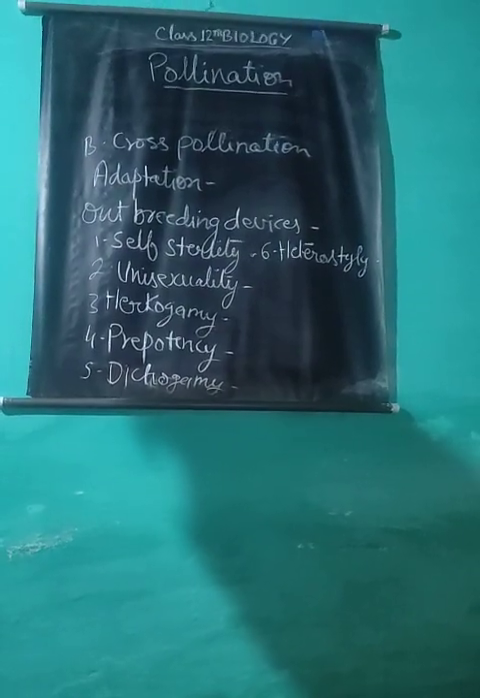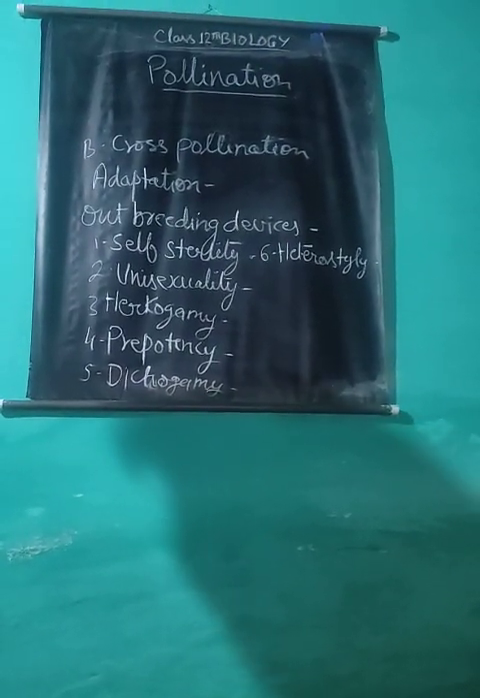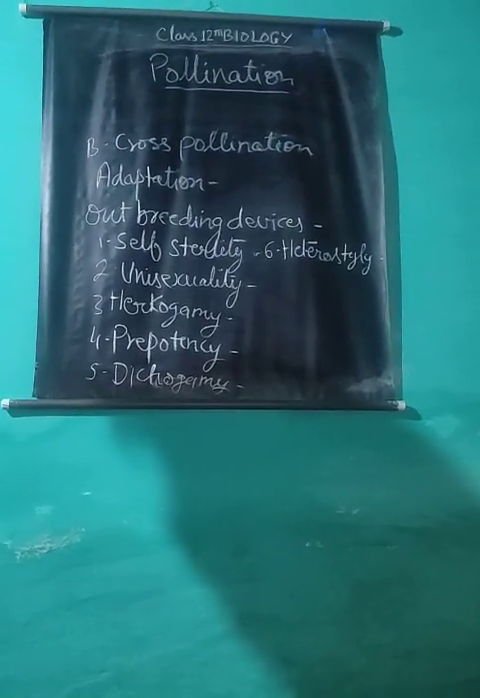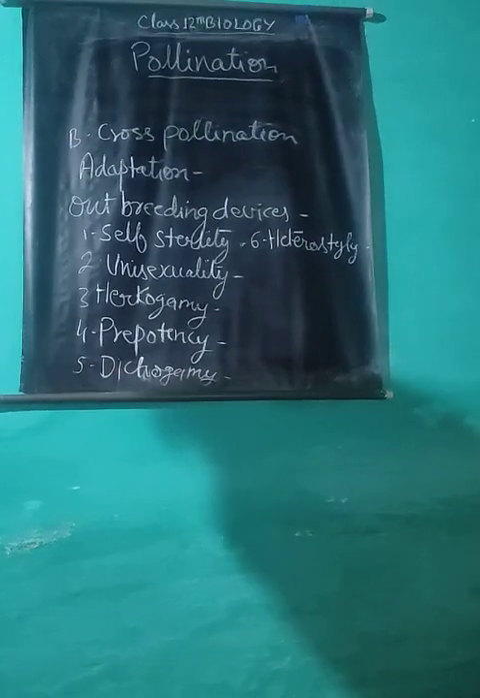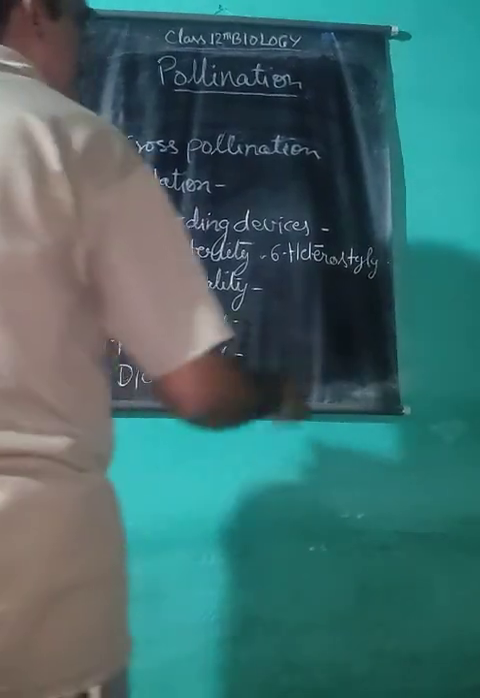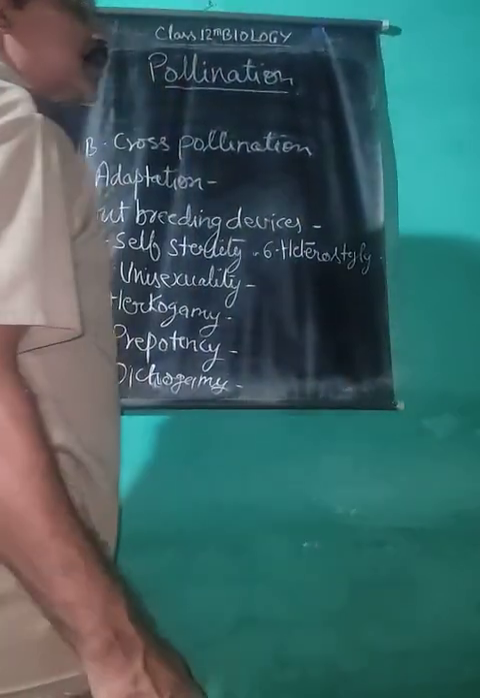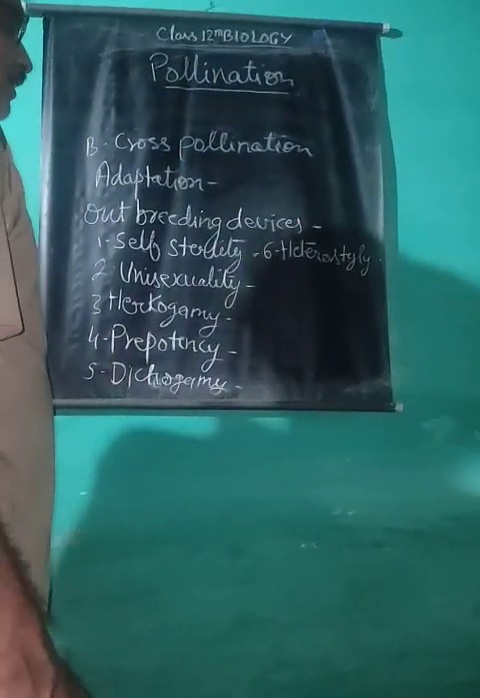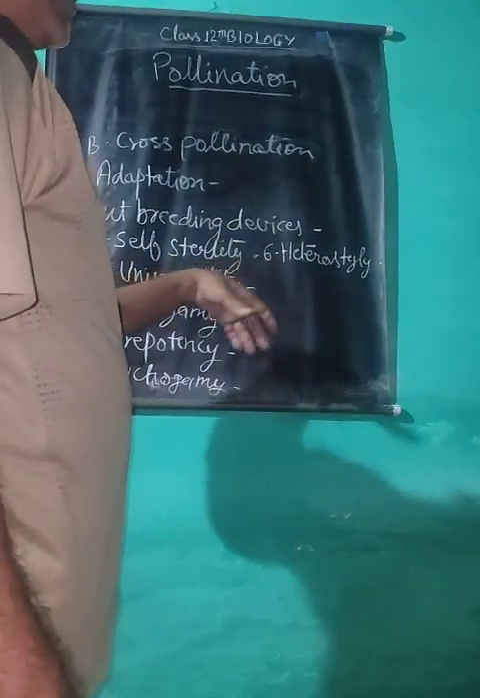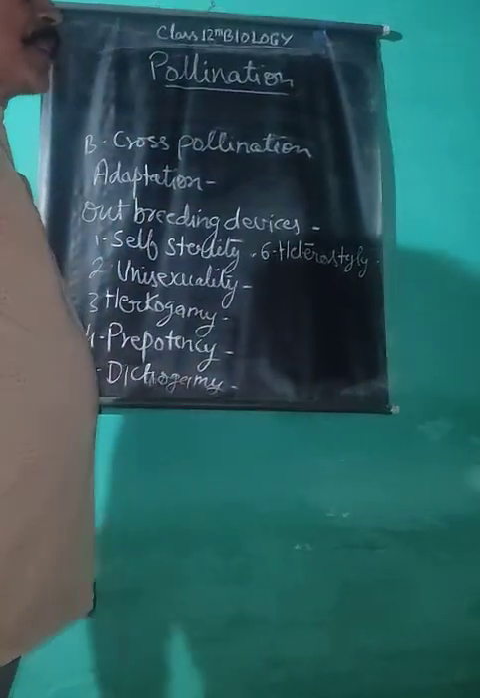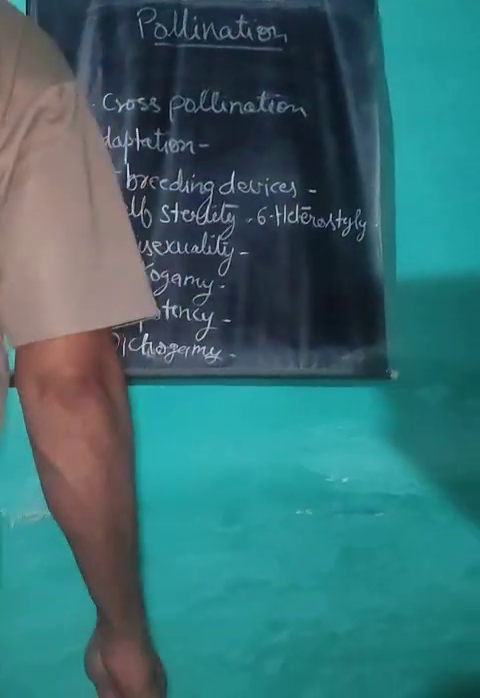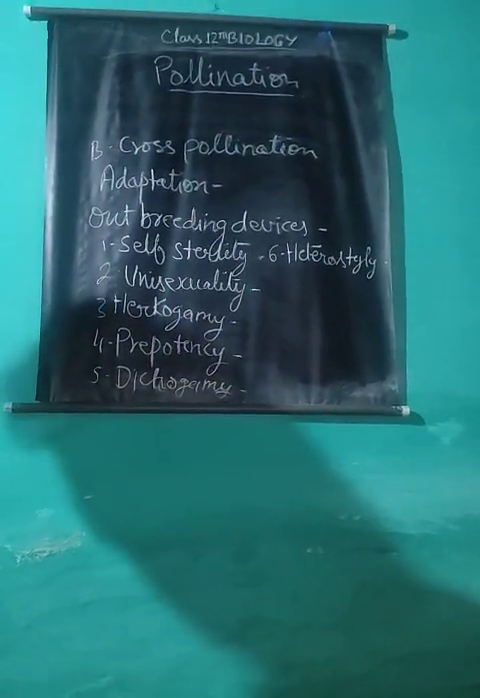Due to the difference in the length of style and stamens, this condition is called heterostyly. This type of adaptation discourages self-pollination and promotes the chance of cross-pollination. Here the length of the filament of stamens and the style of the gynoecium are different, so that there is less chance of self-pollination.